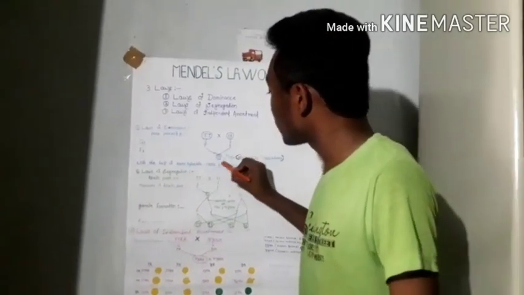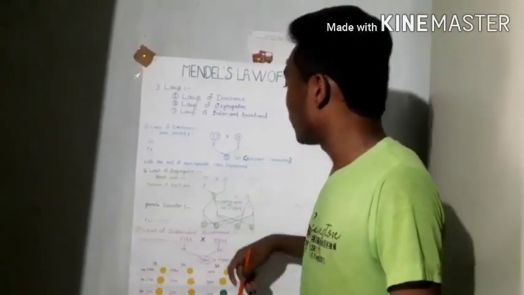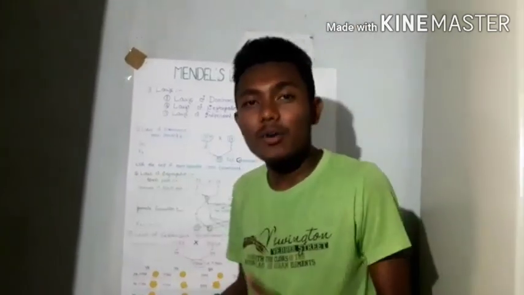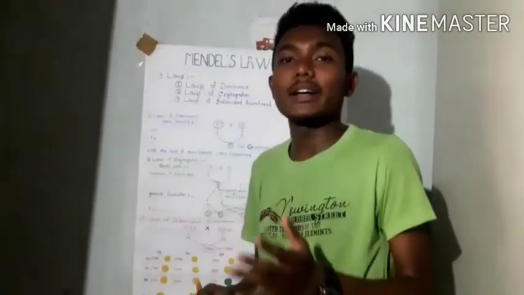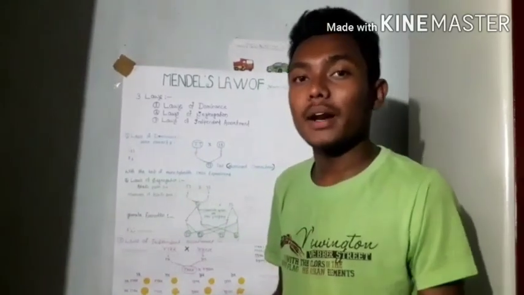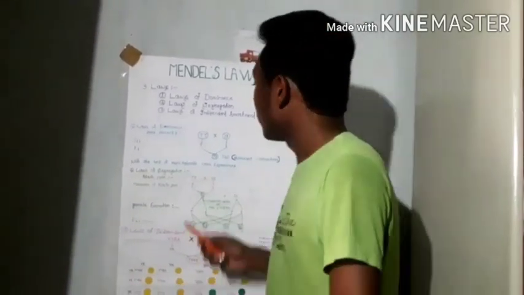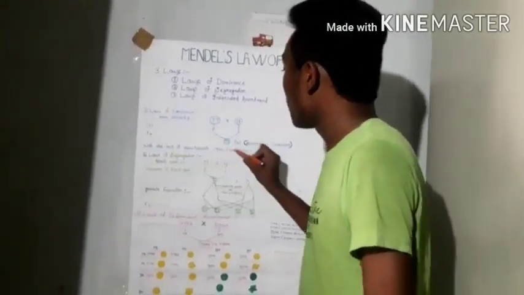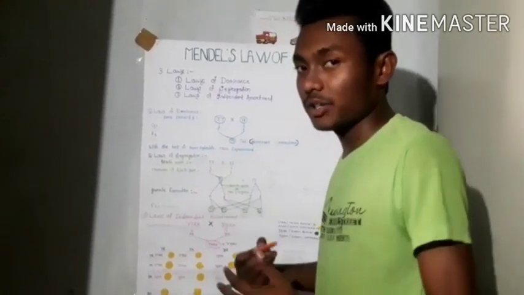Why were the plants in the F1 generation tall? Because tallness is dominant over dwarfness. Due to this reason, the F1 generation plant is tall in nature, right?